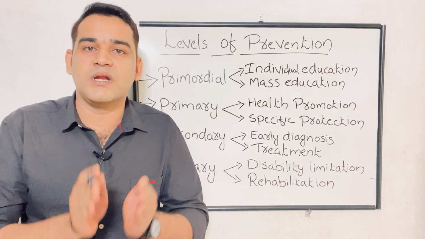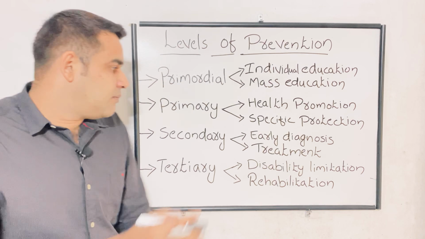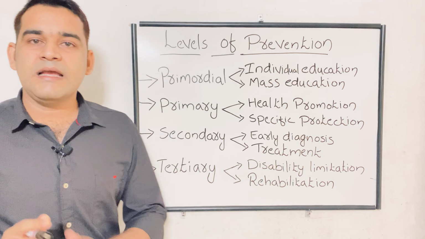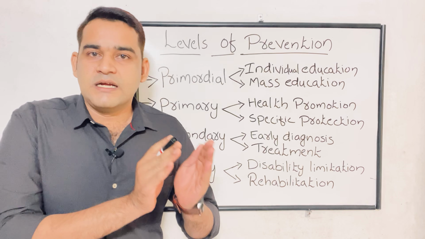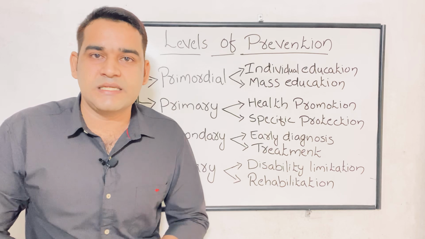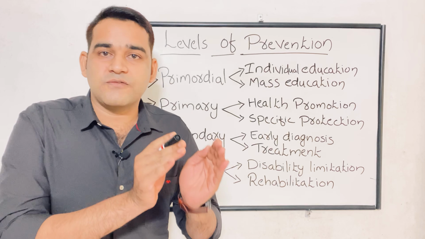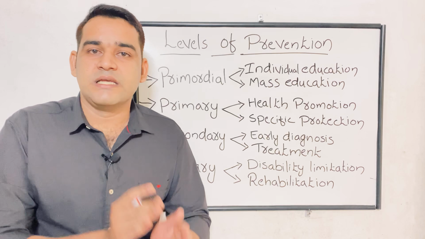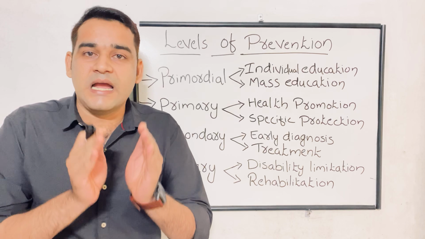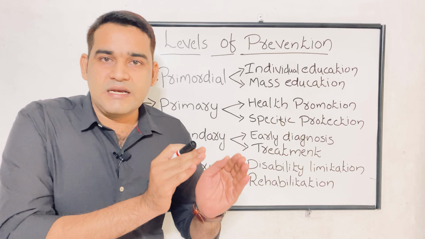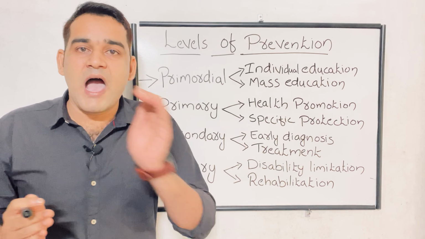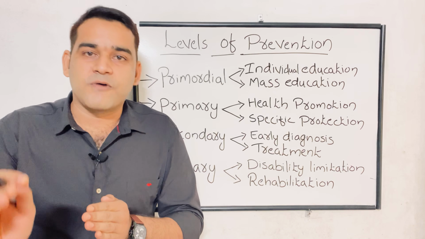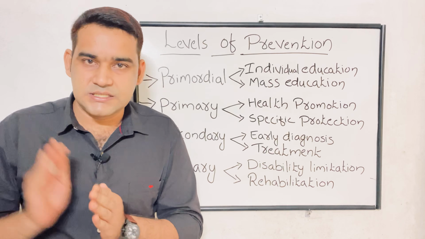So what can you do in the secondary prevention? Mainly early diagnosis and treatment. Early diagnosis means early identification of the disease. In the secondary prevention, the intervention is early diagnosis, that is early identification of the disease. As soon as possible, we have to catch the disease early. Okay, otherwise it will move from the first stage to the next stage.